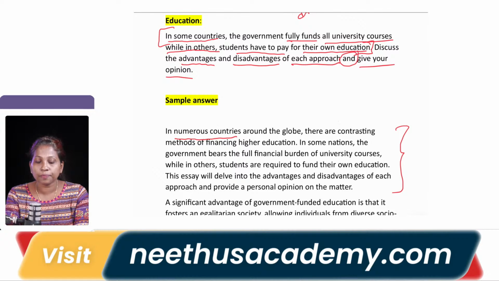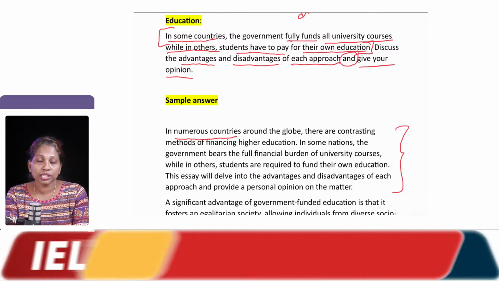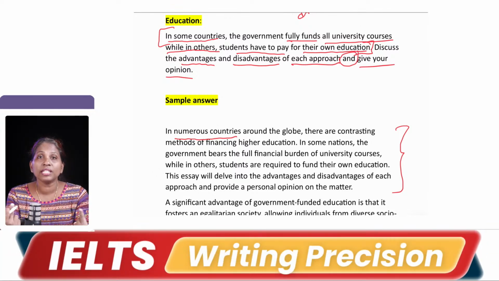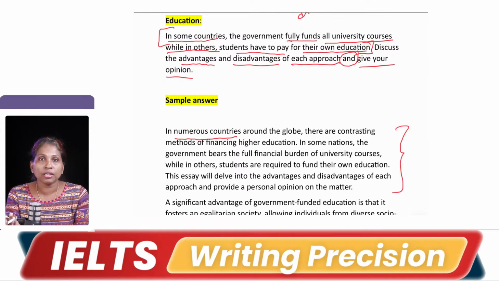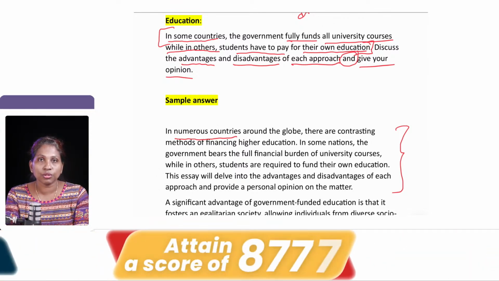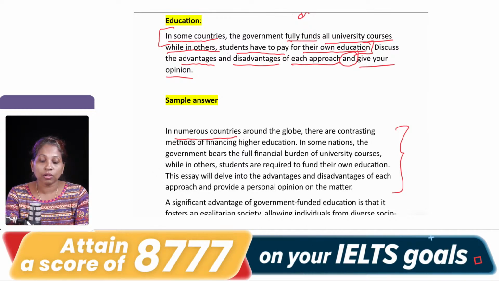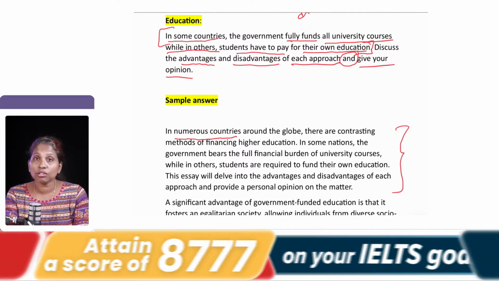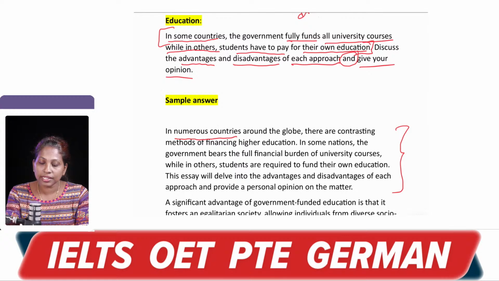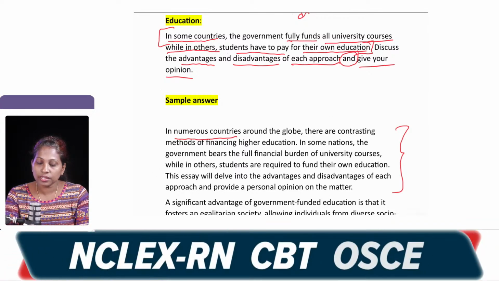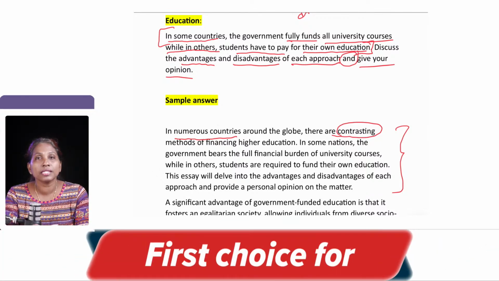Either way you can write. What is happening? In numerous countries around the globe, that means on an international level, on a global stage. It is not a particular part of the world, it is the whole globe. So, around the globe there are contrasting. Now, contrasting is actually telling you that it is opposite, and this approach is opposite, isn't it?